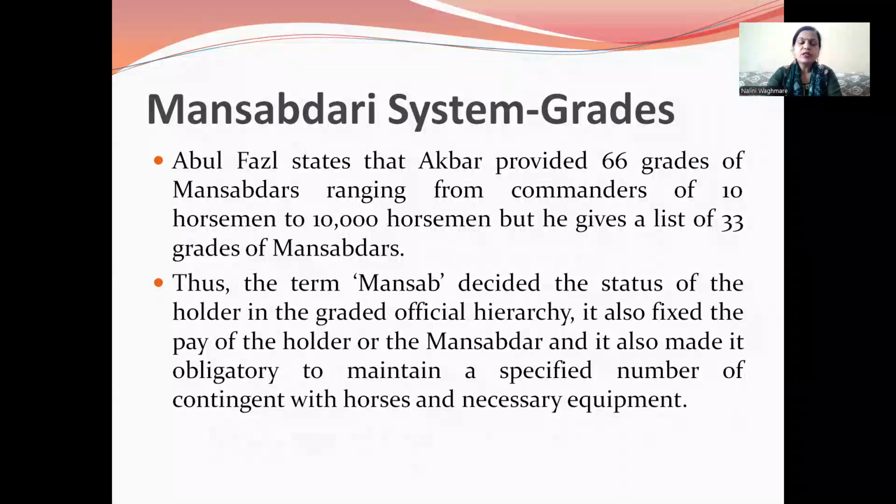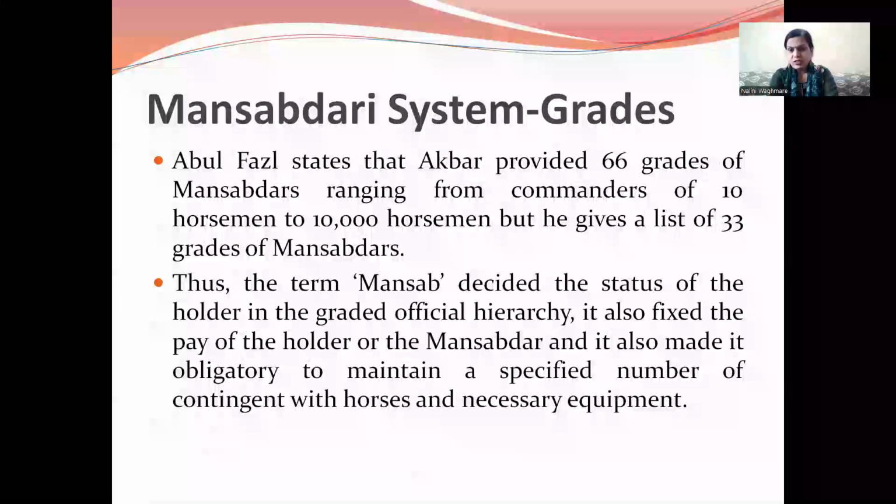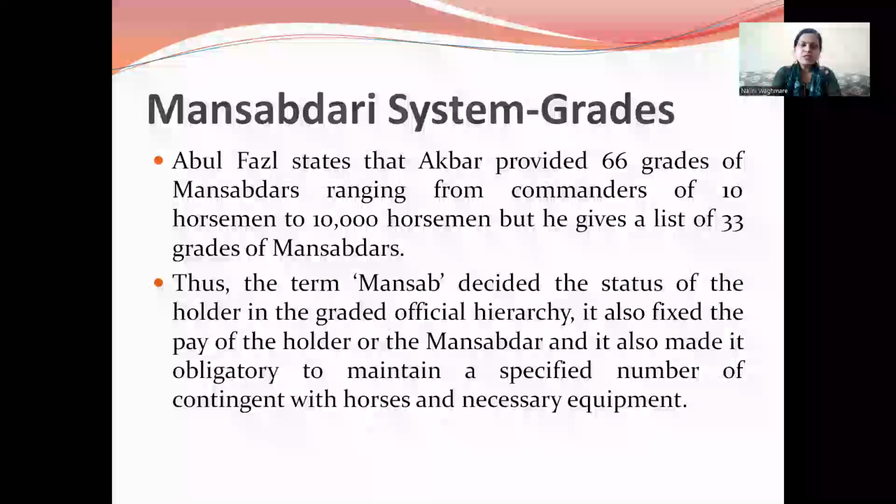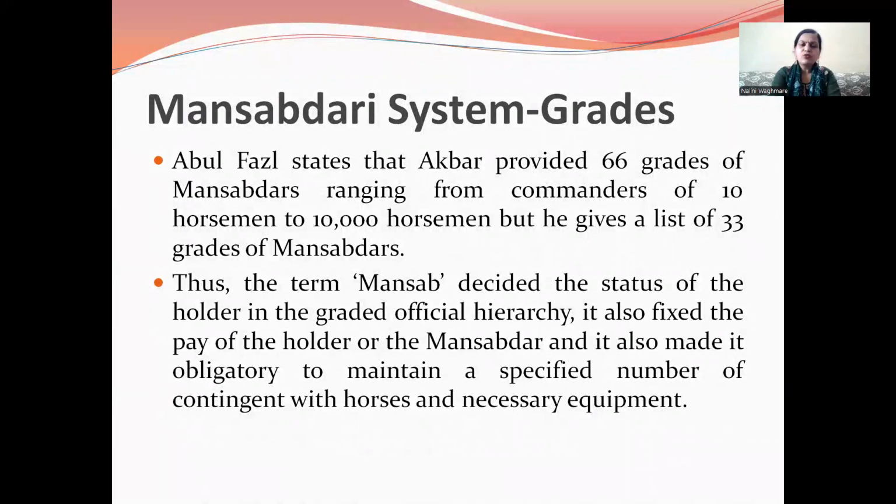Then what were the grades? Abul Fazl stated that Akbar provided 66 grades of Mansabdars, ranging from commands of 10 horsemen to 10,000 horsemen, but he gives a list of 33 grades of Mansabdars. Thus, the term Mansab decides the status of the holder in the graded official hierarchy. It also fixed the pay of the holder, or Mansabdar, and made it obligatory to maintain a specified number of contingent with horses and necessary equipment.